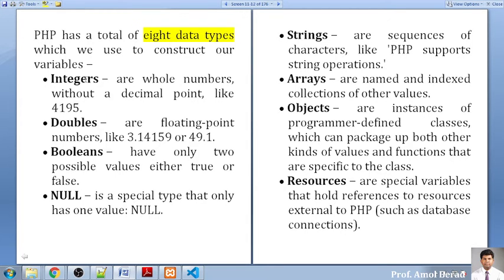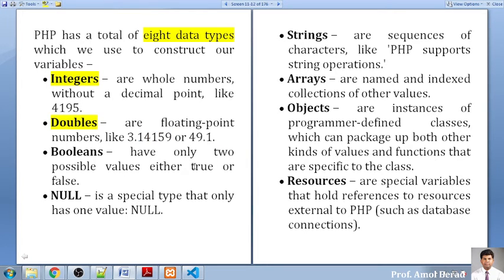ये आपको assign करने के बाद आप उसको use कर सकते हैं. Now what are the 8 data types? Integer. If you declare any variable with any whole number without a decimal, that will be treated as an integer. So any whole number you specify without a decimal will be treated as integer by default. If you write a value like this, it will be considered as a double or floating point number. So a floating point number like this will be treated as a double automatically.